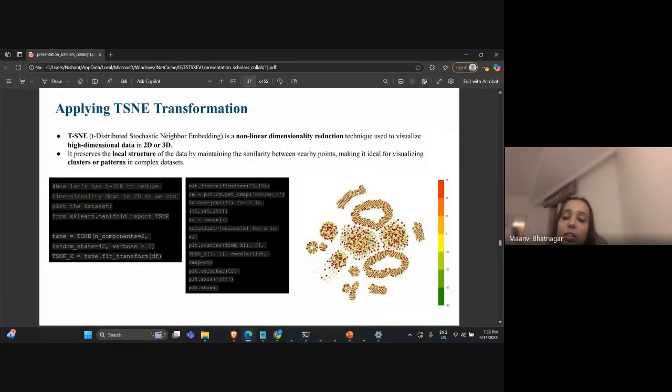In a simple way, if I say, it is used to visualize how the model will see our data, like the embeddings or hidden layers in the neural networks are seen. For that we have used this TSNE technique, and this is the code that was used to calculate it.